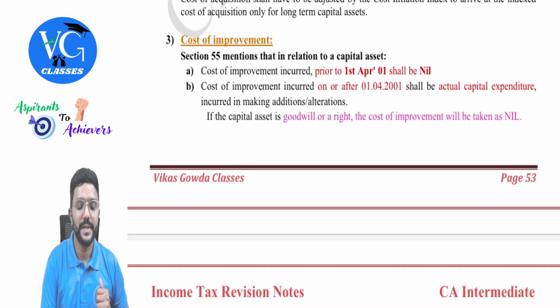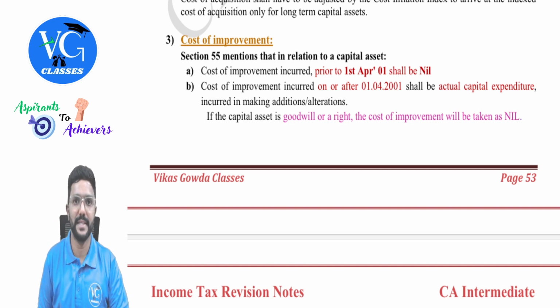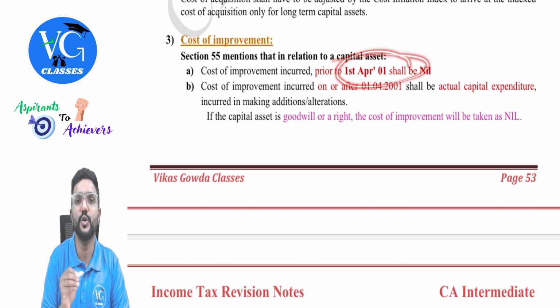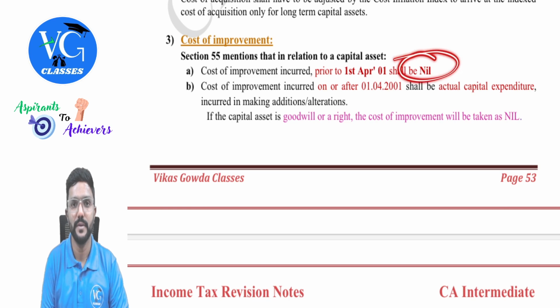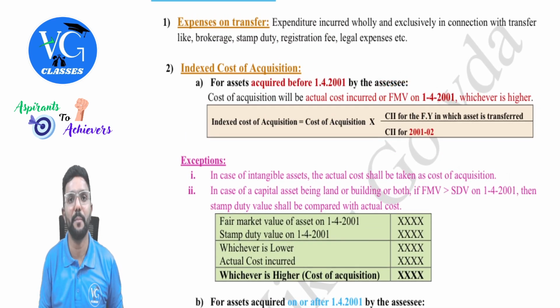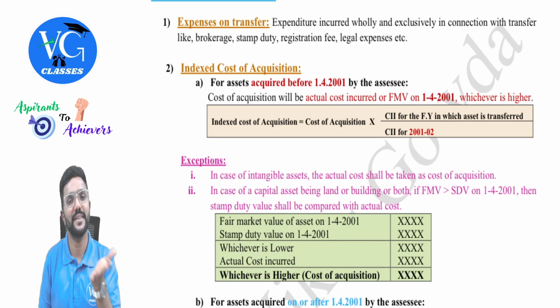So you can see what cost of improvement means. It is a capital expenditure which is incurred by an assessee after the asset is purchased. And if it is a cost of improvement incurred before 1st April 2001, we need to ignore it. Why, sir? Because it would have already been considered in the FMV of the property, guys.